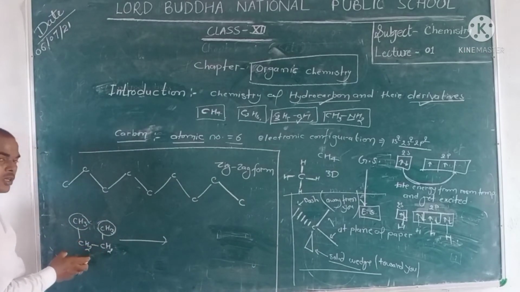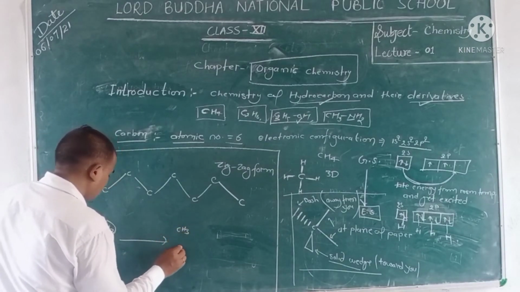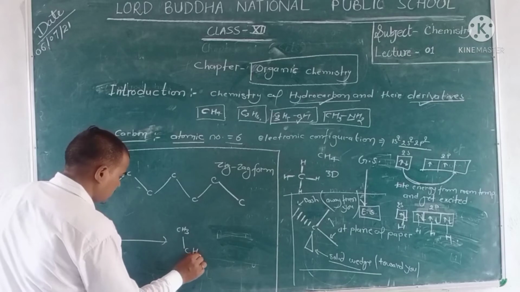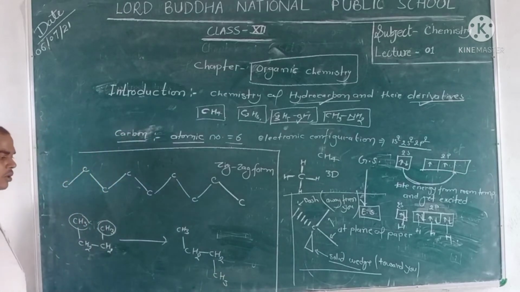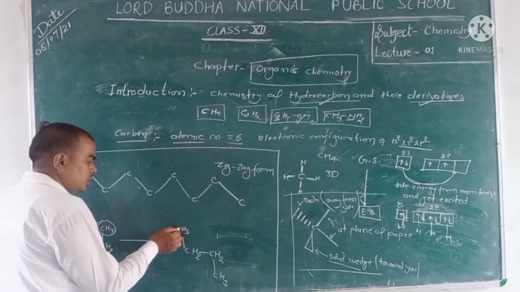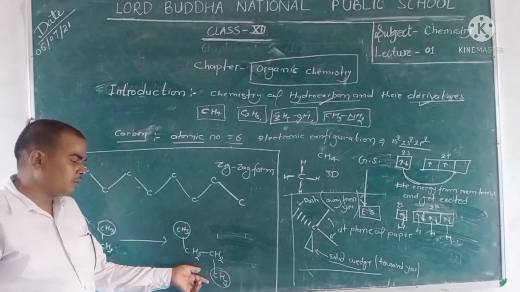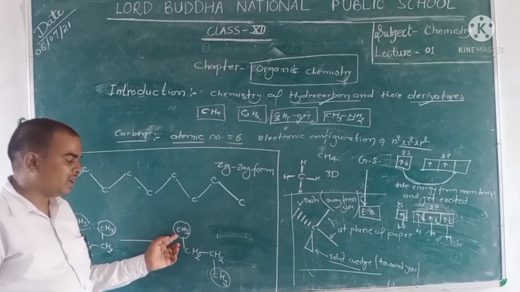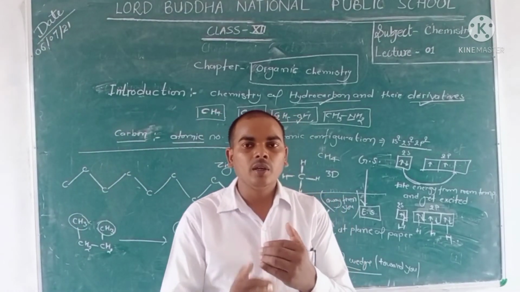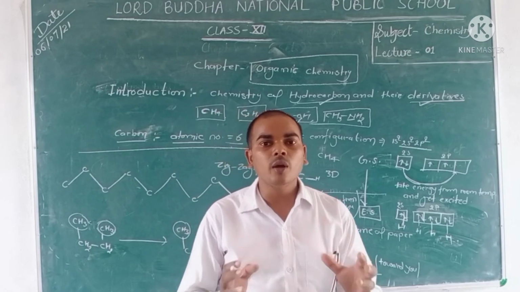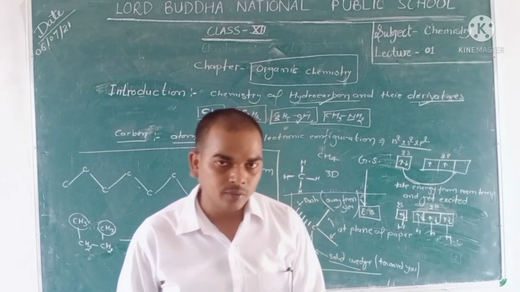So for minimization of repulsion, they arrange in the shape of Z, because in the Z shape the repulsion of methyl and methyl group is minimum. When repulsion is minimized, the stability is maximum.